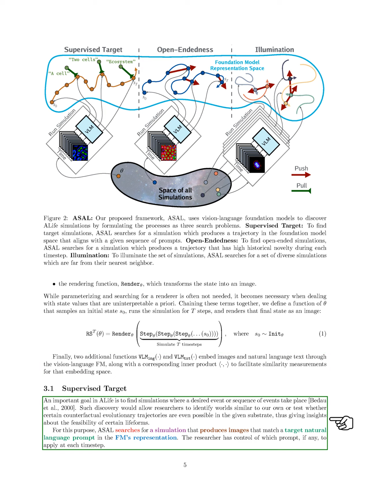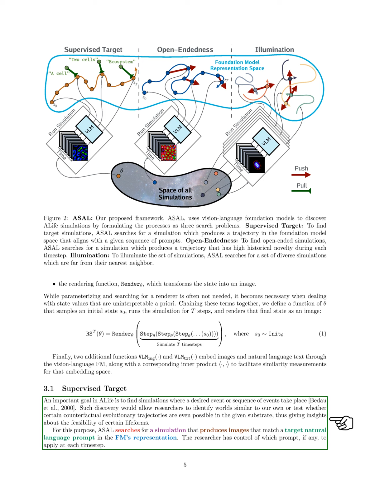A key objective in A-life is to identify simulations where specific events or sequences occur. This discovery helps us find worlds similar to our own or explore possible evolutionary paths, providing insights into the viability of certain life forms. To achieve this, ASAL searches for simulations that generate images matching a target natural language prompt in the FM's representation, allowing us to control which prompt to apply at each time step.